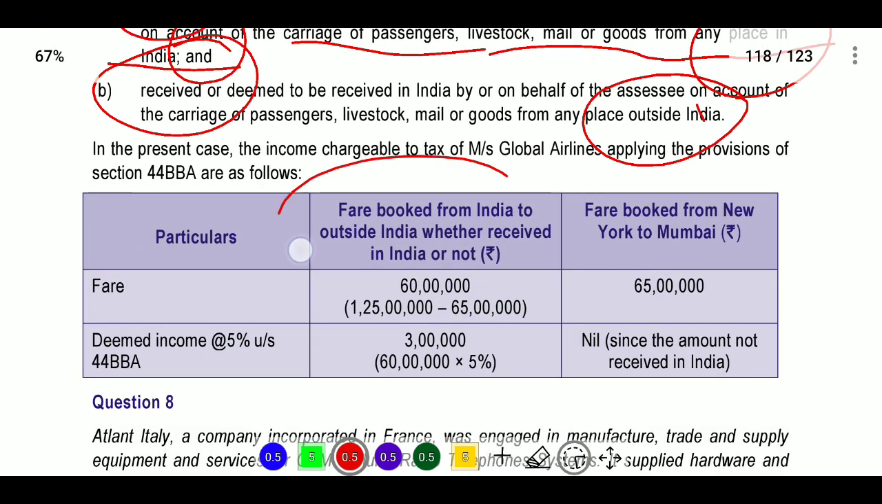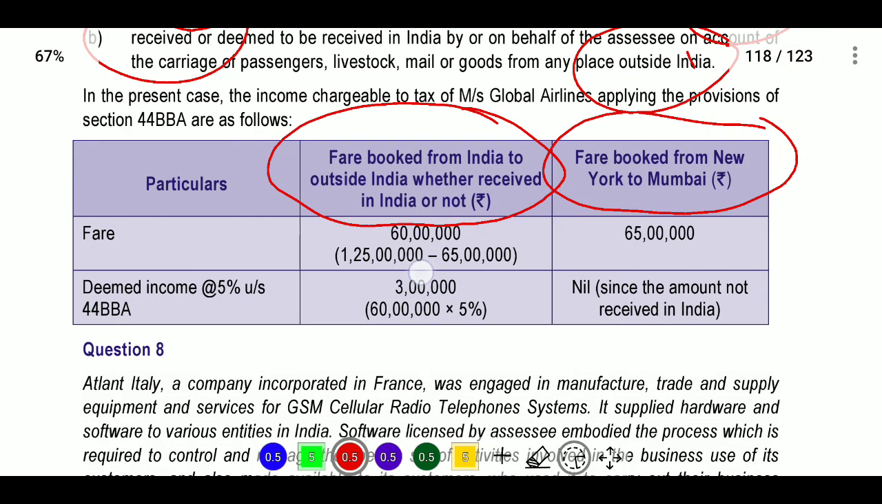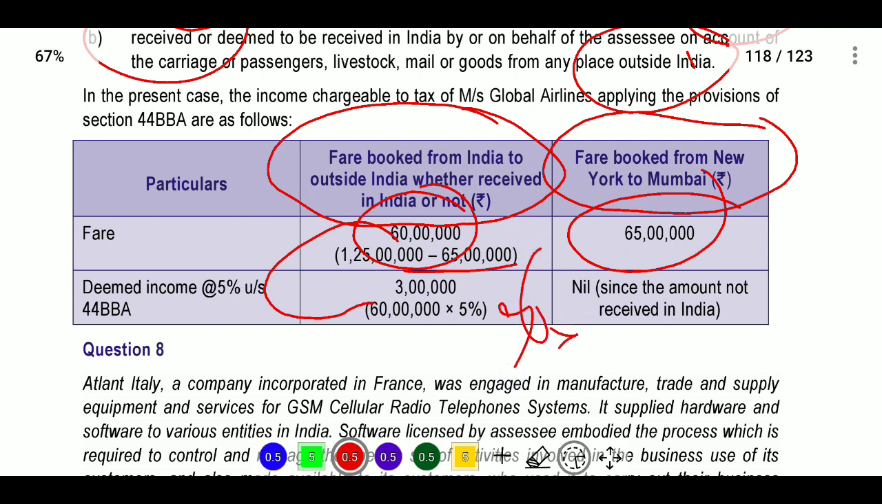Here, the fare booked from India to outside India, and the fare booked from New York to Mumbai, whether received in India or not. Here the fare will be 125 minus 65, that is 60 lakhs, and the 65 lakhs was directly given. From the 60 lakhs fare, it will be taxable at the rate of 5%. Since the amount was not received in India, it will not be taxable.